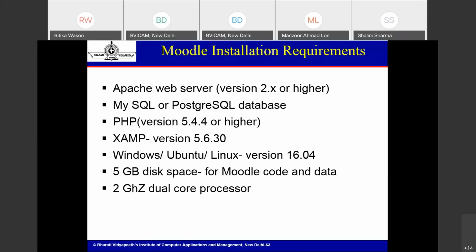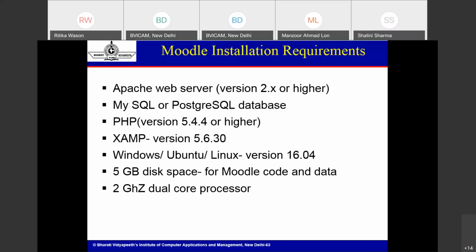Next, we can install XAMPP on Windows, Ubuntu, or any Linux version. For Windows, we can use the XAMPP server. For Ubuntu, we have to install Apache, MySQL and PHP independently, and then we can use Ubuntu as a web server. Next, there is another requirement: 5 GB of disk space. The 5 GB is not required only for the Moodle code but for the database data as well, because at first it does not actually require 5 GB.